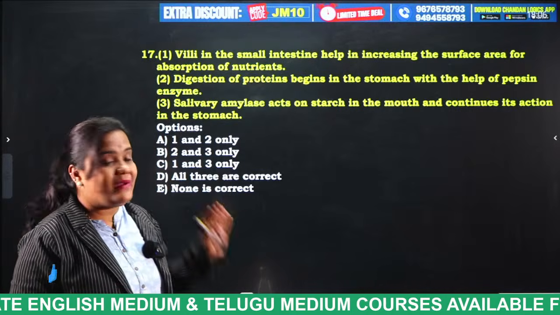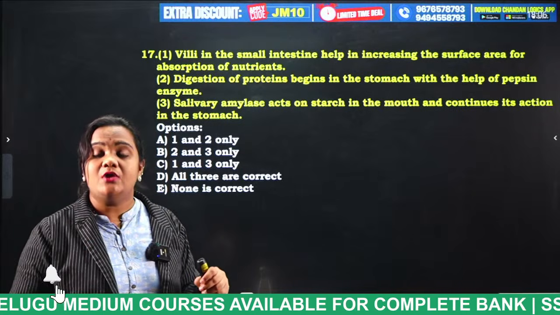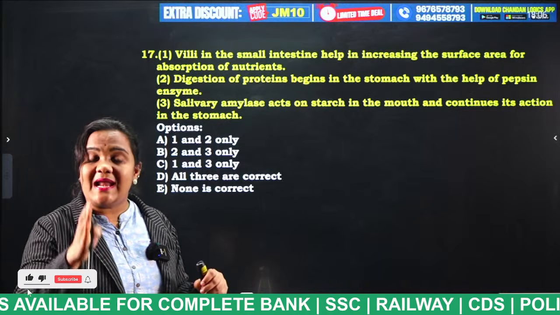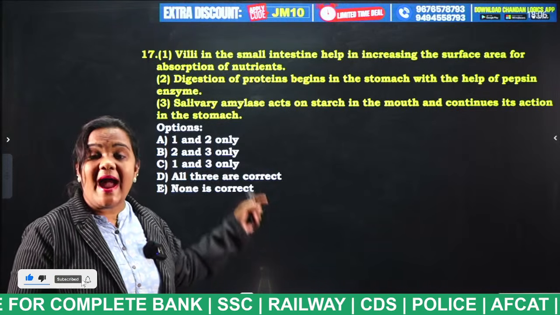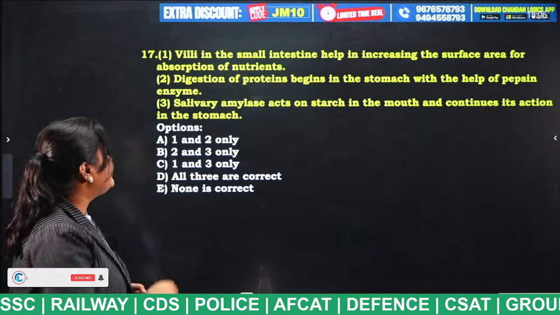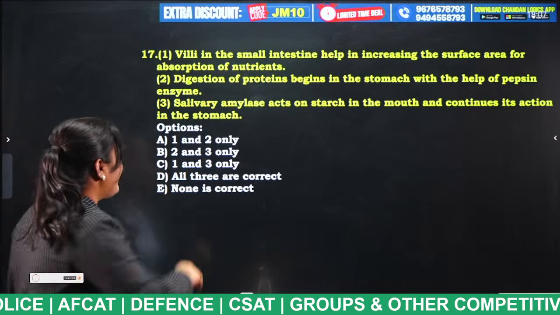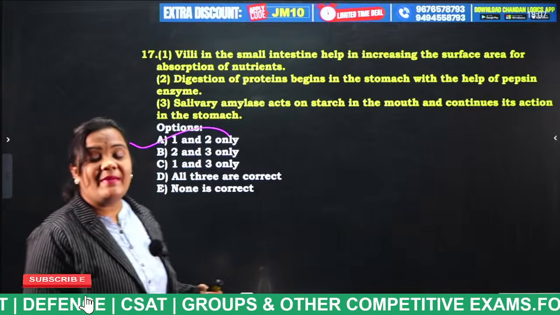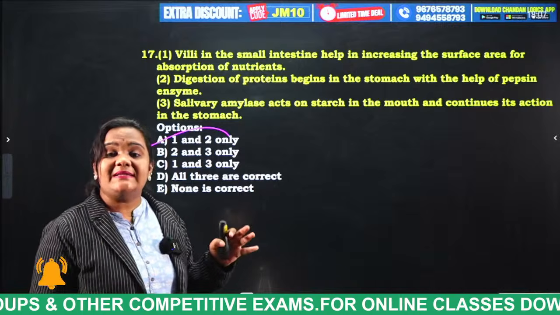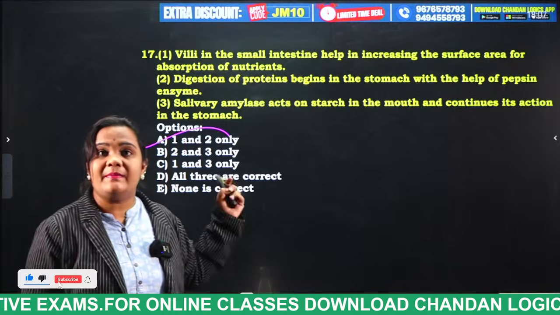And salivary amylase: the salivary glands, parotid, sublingual and submandibular, these 3 glands will release the saliva. These saliva consist of amylase enzyme, and this amylase enzyme will digest the starch within the mouth. But it does not continue till the stomach. So only 1 and 2 are correct. The amylase which was released by the salivary glands will not be continued till the stomach. Okay, remember, very, very important.